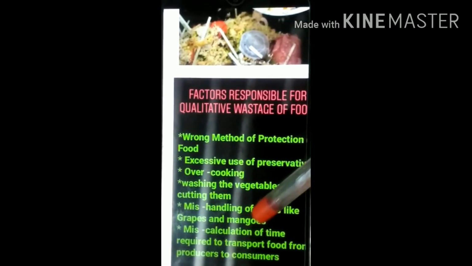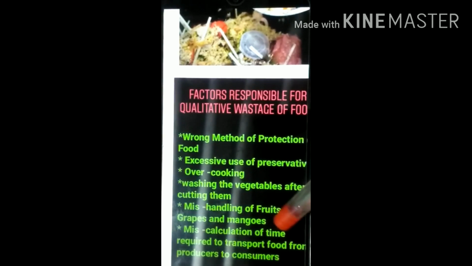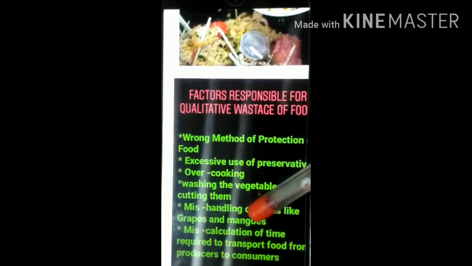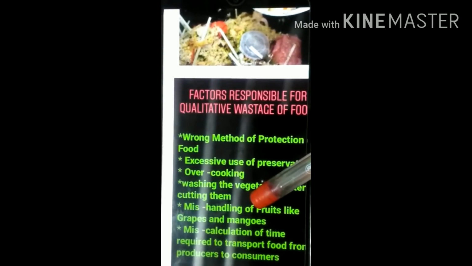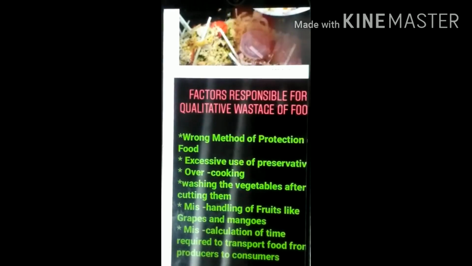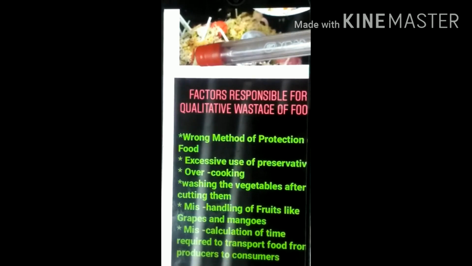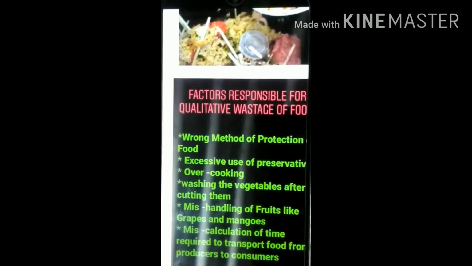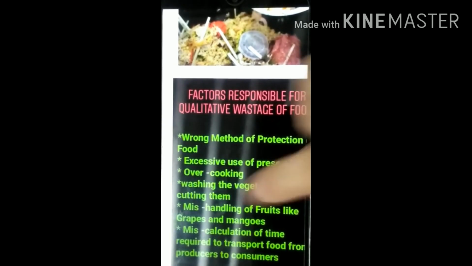Then, miscalculation of time required to transport the food from the producer to the consumer. For example, if certain fruits or vegetables require 3 days, and we are taking them to a certain place and it takes 6 days, this is what miscalculation of time is. Because of it, certain fruits, vegetables and food materials get wasted, their quality gets damaged and deteriorates.